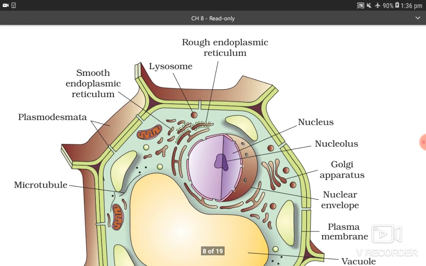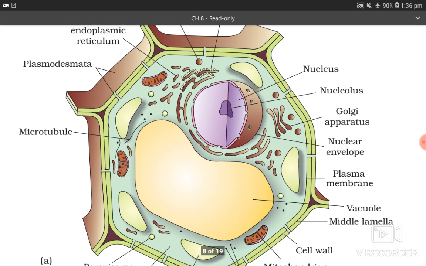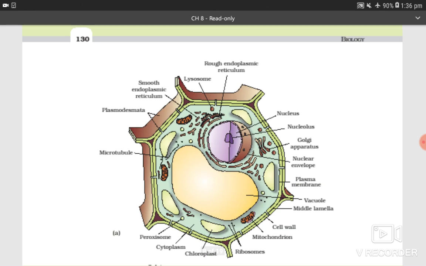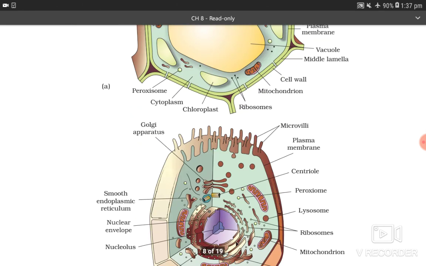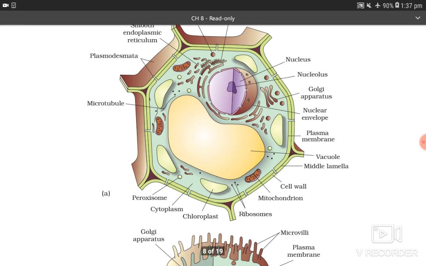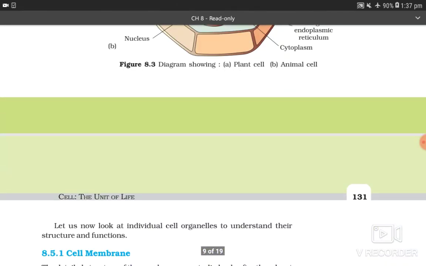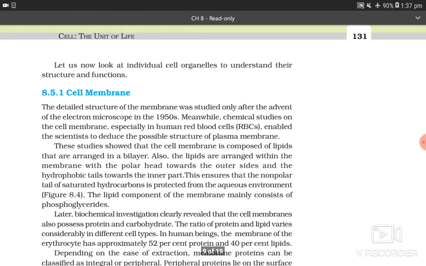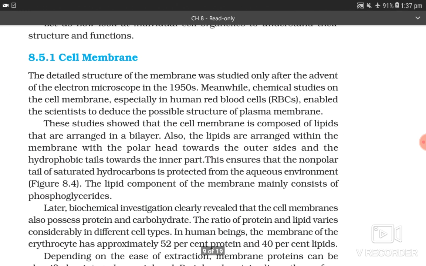This is the diagram you can see. This is the diagram of a typical plant cell, and below is the diagram of a typical animal cell. In plant cells you can see large central vacuole. Let us now look at individual cell organelles to understand their structure and function.